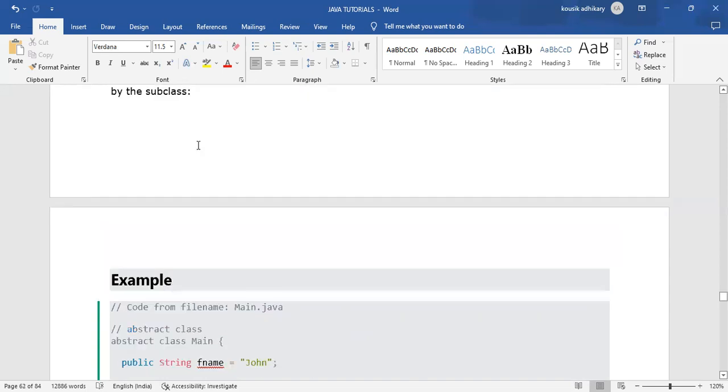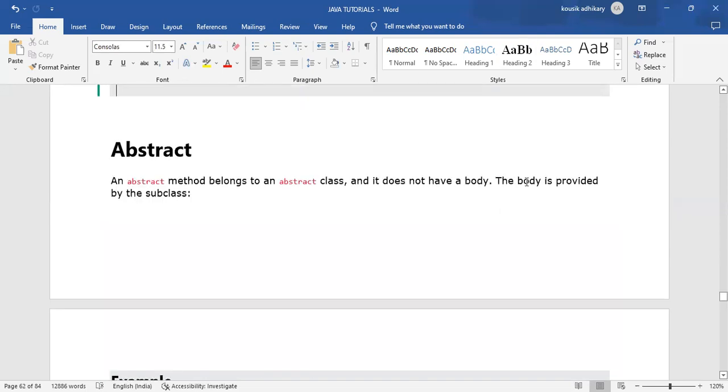The body is provided by the subclass. Look, an abstract method belongs to an abstract class, and it does not have a body. Only an abstract class can have an abstract method, and that abstract method doesn't have any body.